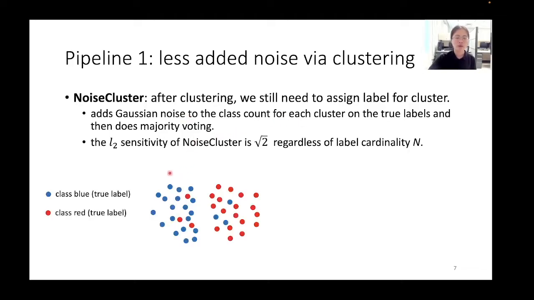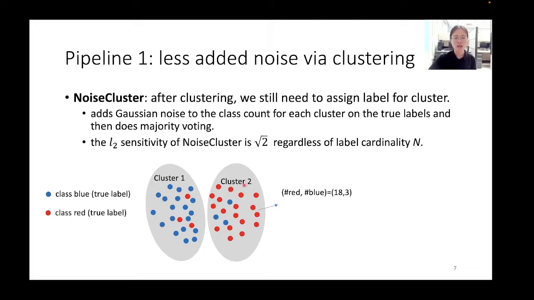Here is an example of the two-class case, where all the points here come with a true label. That is, the blue points have true label blue, and the red points have true label red. After the unsupervised learning, we have two clusters, where cluster 1 has mostly blue points and cluster 2 has mostly red points. Let's look at cluster 2.